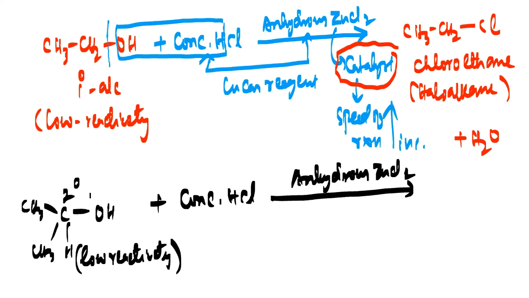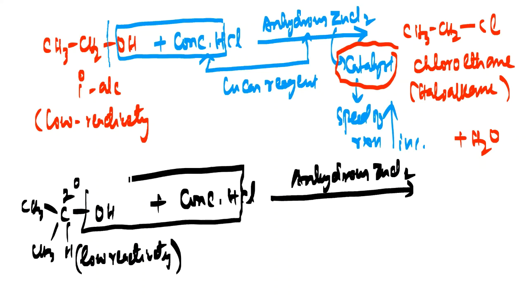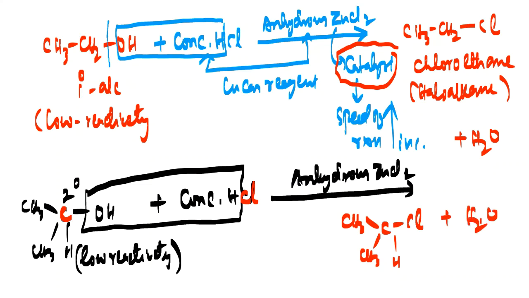So the same thing is going to happen. OH will come out from here and H will come out from concentrated HCl. Cl will remain here and it will interact with the carbon. Which carbon will it interact with? The 2-degree carbon. So you'll be getting CH3CHClCH3, plus H2O is lost. So again, you are getting haloalkane.